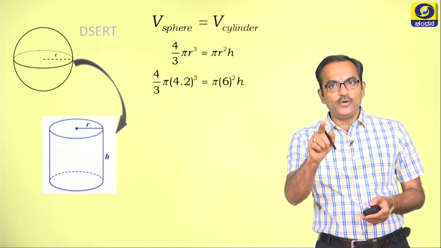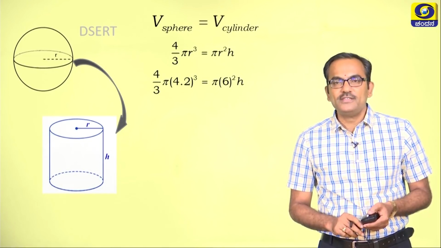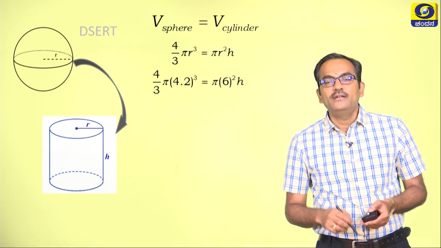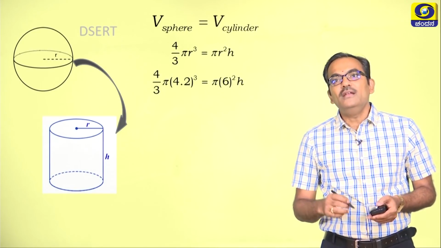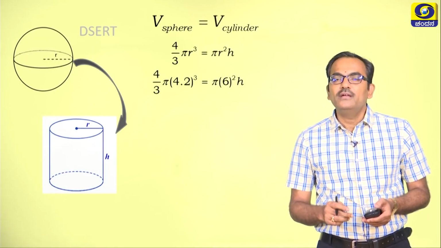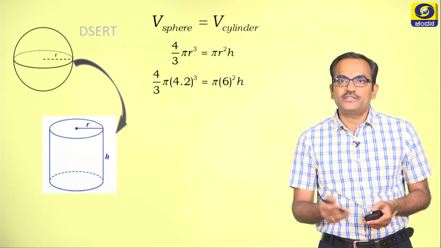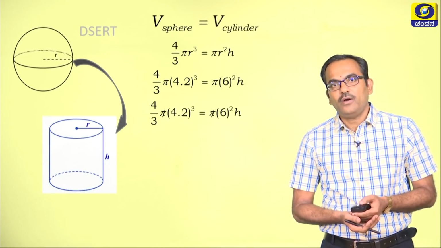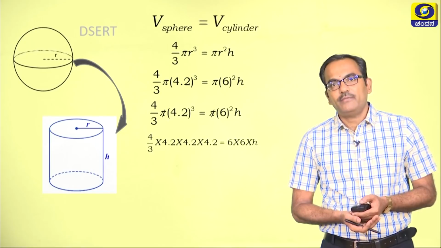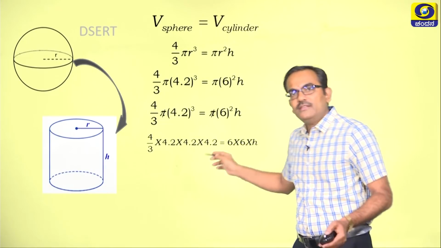It is good news for the students because they never end up with pi values, and there is a little bit of probability that they end up with some fractions. So when we cancel it out, we end up with the equation like this.